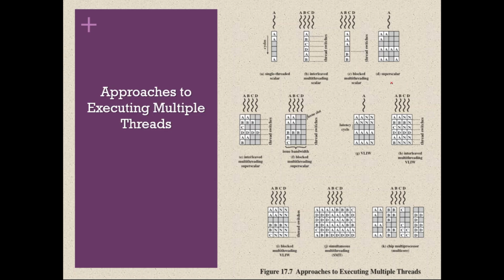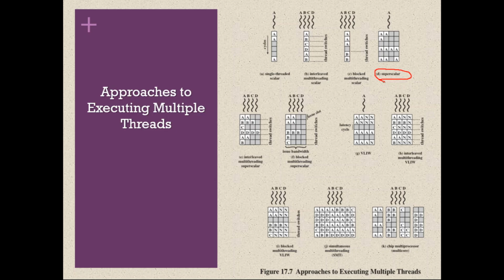Next is superscalar. Superscalar means we have one processor, but inside that one processor we have more than one execution unit.